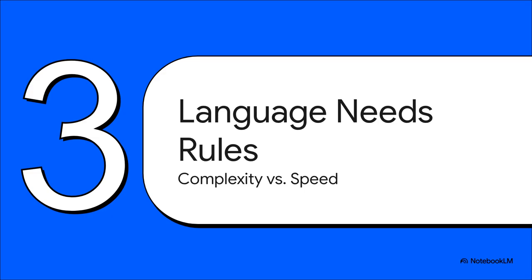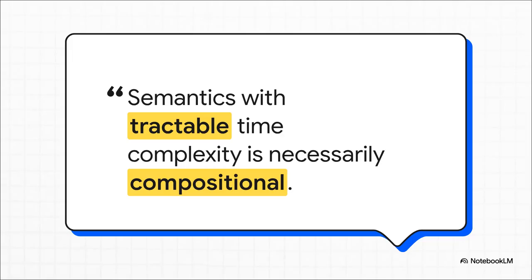It really all comes down to a trade-off between how complex you make it and how fast it can run. Which leads us to this core idea. For language processing to be tractable, which is just a fancy way of saying doable in a reasonable amount of time, it has to be compositional. And all that means is that the meaning of a whole sentence has to be built up from the meaning of its individual parts in a predictable, orderly fashion. Honestly, it's just like building with Legos. You gotta follow the instructions piece by piece.